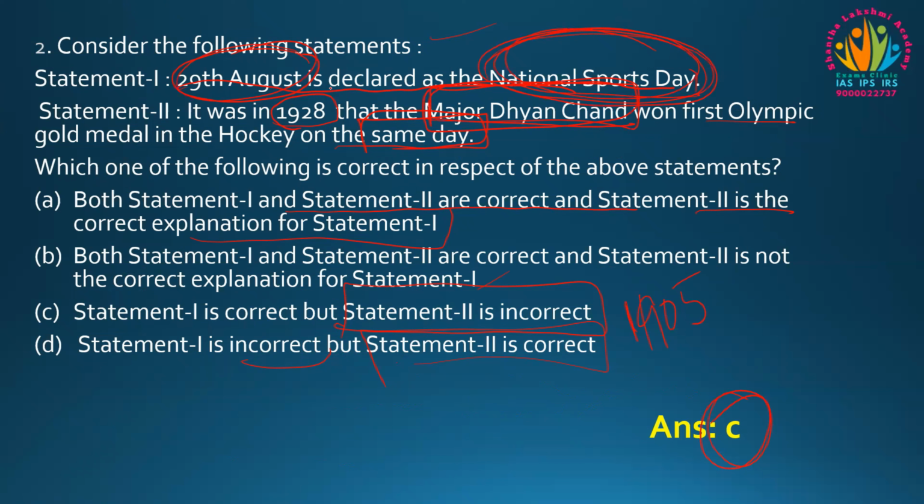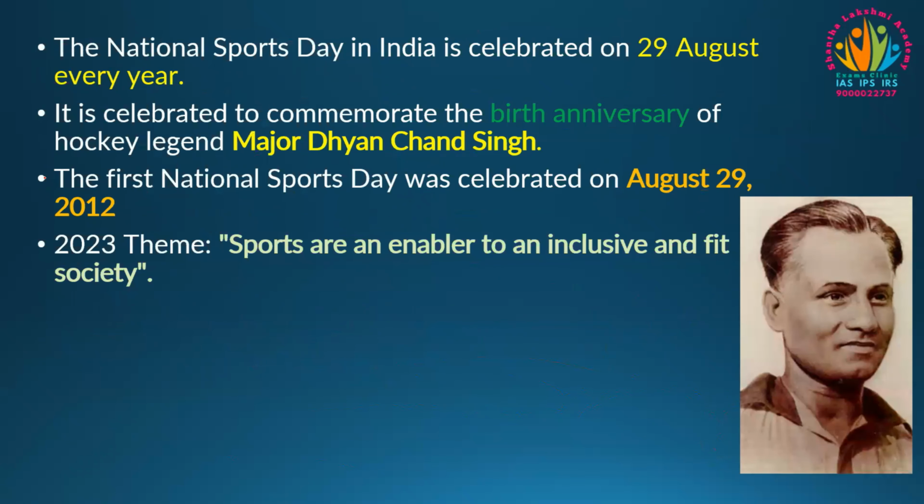Regarding statement 2, it was in 1928, not on 29th August, that Major Dhyan Chand won the first Olympic gold medal in hockey. But we celebrate National Sports Day as the birth anniversary of Major Dhyan Chand Singh.